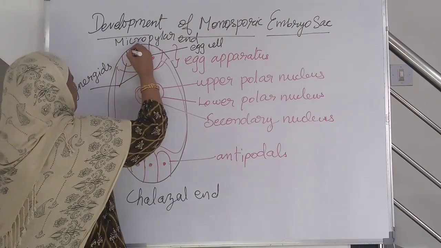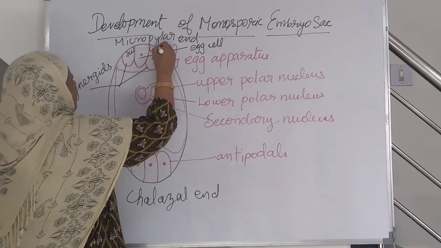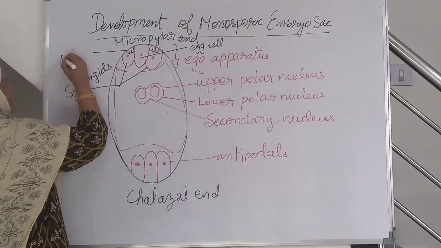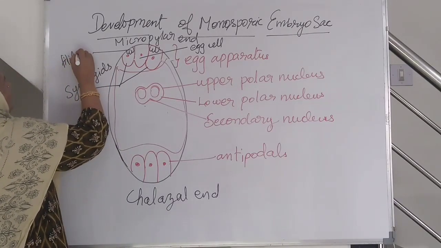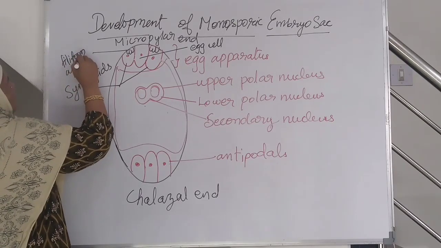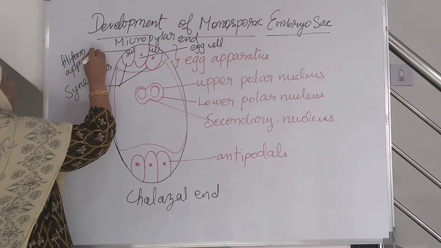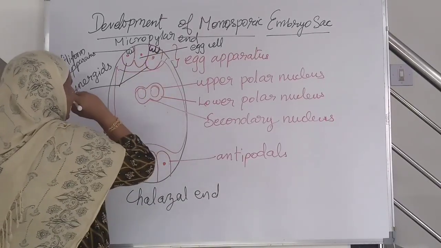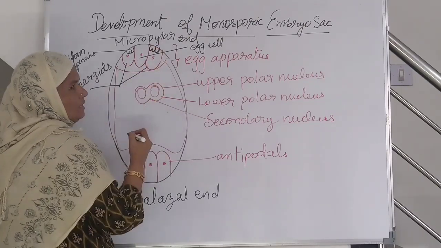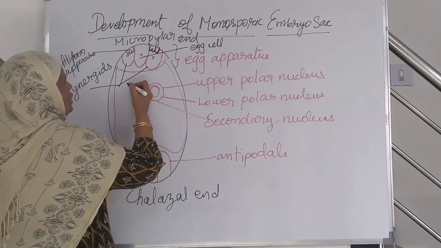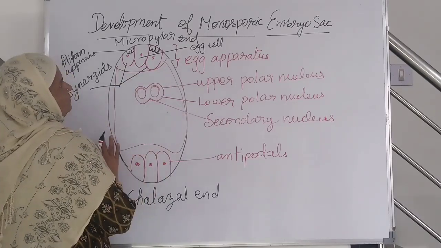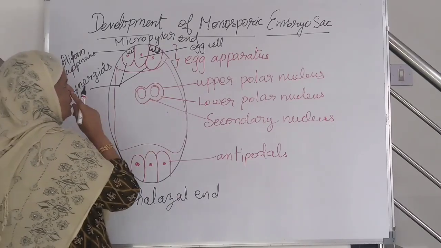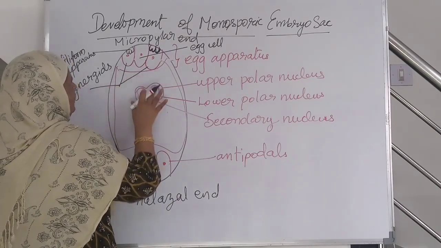In the synergids, there is a cellular thickening called the filiform apparatus. This filiform apparatus helps in the absorption and conduction of nutrition to the developing embryo sac.